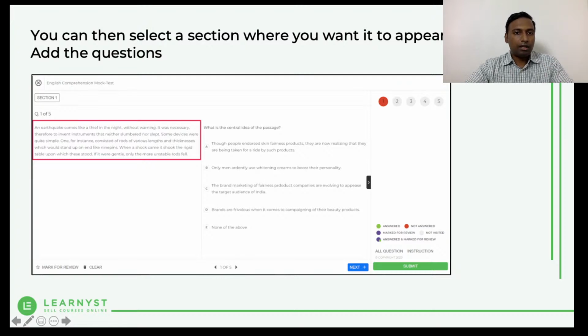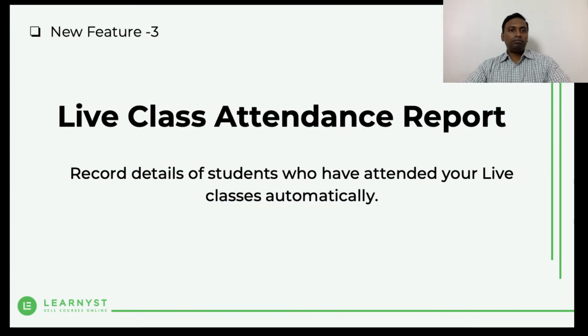The middle part is the actual question, where the students will have to go through the passage or the problem statement and answer the questions. And on the extreme right is the navigation bar. Again, the idea is to group the questions so that the entire unit comes as one. The entire group comes as one question.